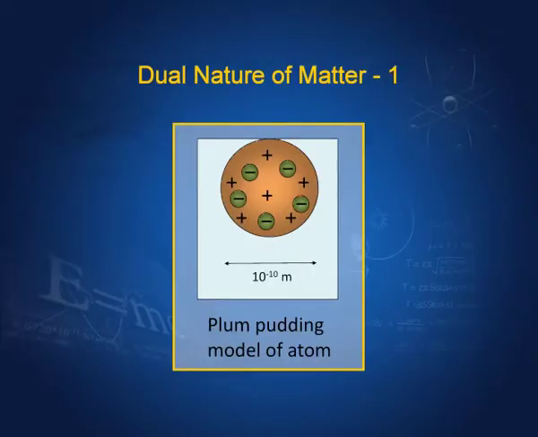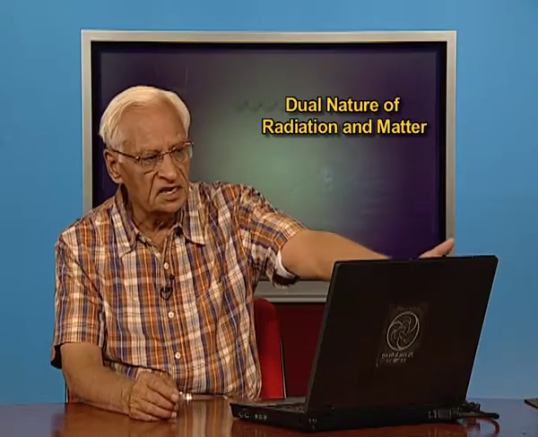Now, this dual nature of matter can be understood or appreciated only if we know the nature of matter itself. So, we shall spend 1 or 2 lectures to review the history of the understanding of the nature of matter, how we understood the nature of matter. Remember that many great scientists participated in this. There were discussions, experimentations, and whatever, and they arrived at what we now know today, the nature of matter. So, we must know the nature of matter today before we appreciate the dual nature. So, let us consider the atomic theory of matter.